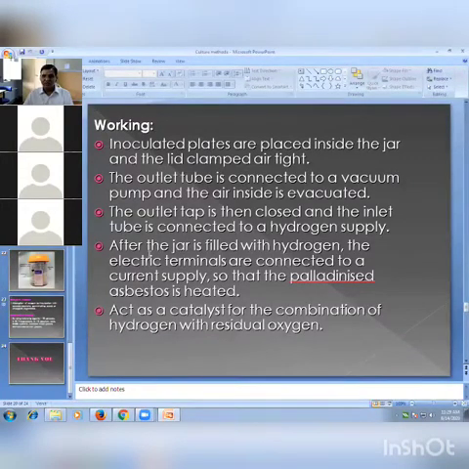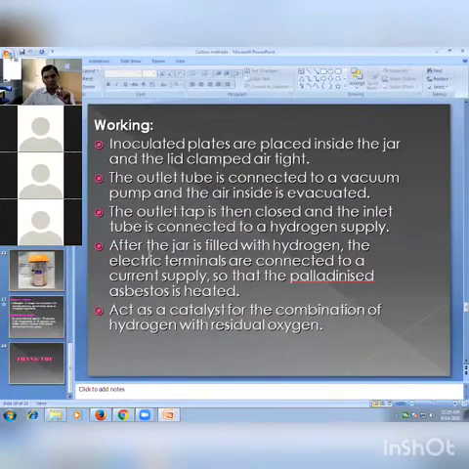After the jar is filled with hydrogen, the electric terminals are connected to a current supply so that the palladinized asbestos is heated. It acts as a catalyst for the combustion of hydrogen with residual oxygen. Once the hydrogen reacts with oxygen, water is produced, H2O, and this creates a 100% anaerobic condition for the growth of anaerobic bacteria.